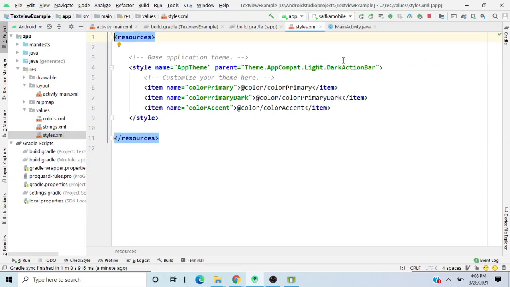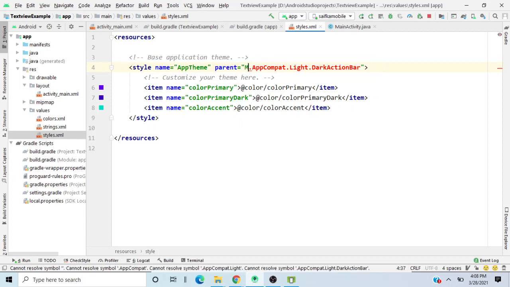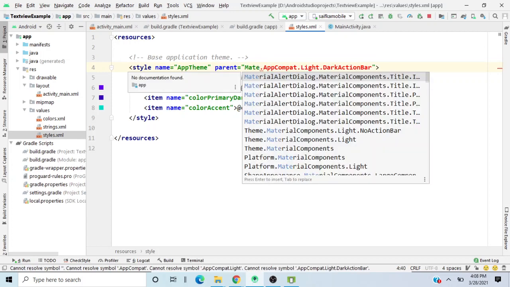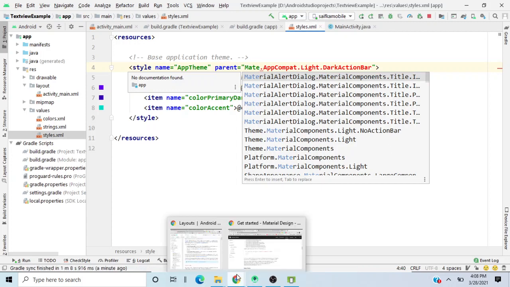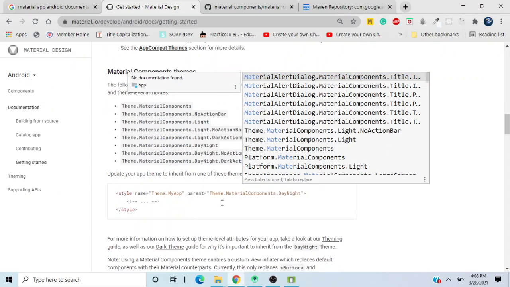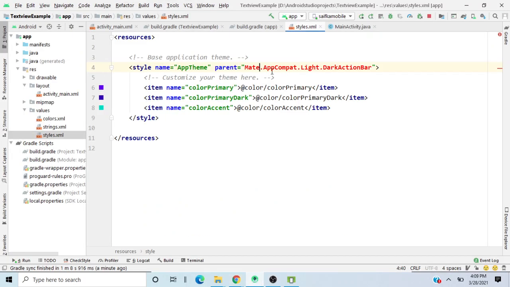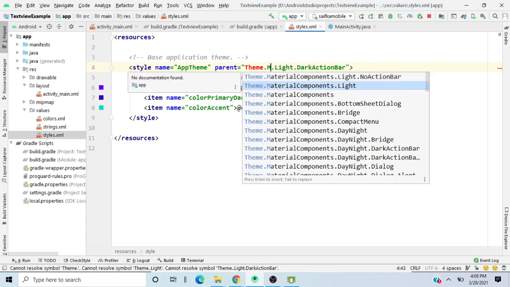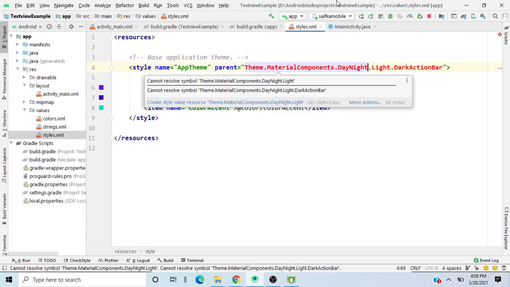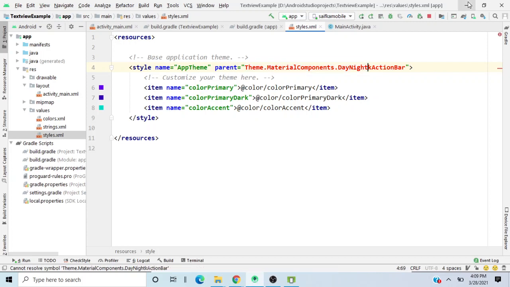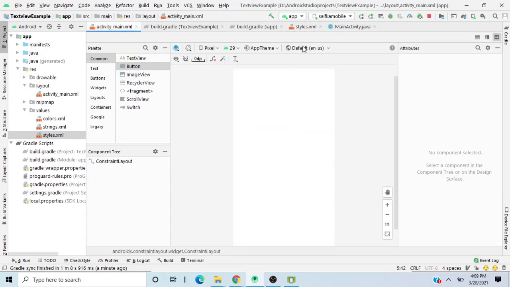styles.xml, and over here we have Theme dot, right? Just change it to Material theme. Okay, let me quickly go to this website and look at Theme dot MaterialComponents. Theme dot MaterialComponents DayNight. Choose this one. Theme dot MaterialComponents will basically do this thing. And now let's go back to this and design our application.